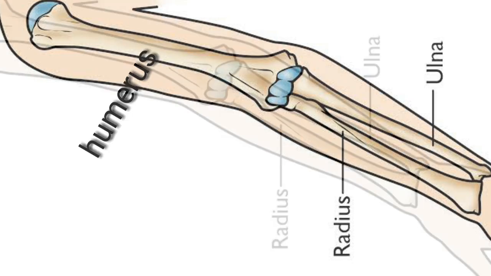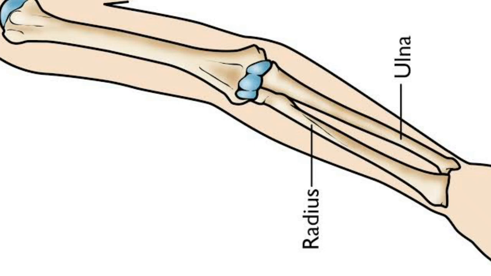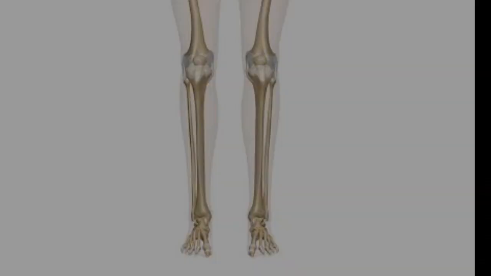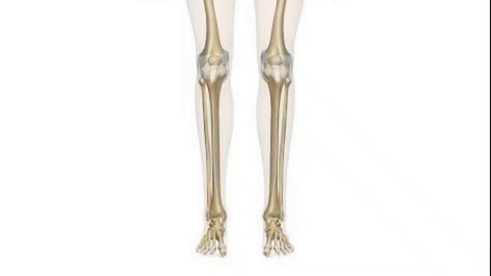The lower arm has two bones, radius and ulna. The thigh or upper part of the leg has a long bone called femur. Femur is the longest bone in the body. It bears the whole weight of the body. The part of the leg below the knee is made up of two bones, tibia and fibula.